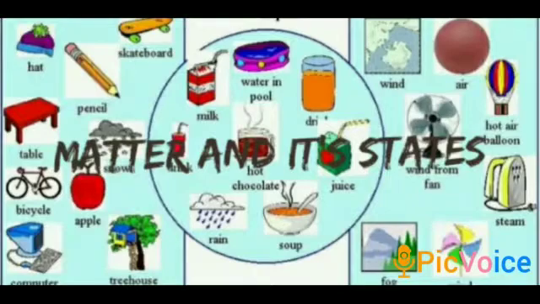For example, book, table, food, water, oil, ice, metals, glass, paper, etc. all occupy space and have weight. We and the people around us also have space and weight. Children, even air occupies space and has weight.